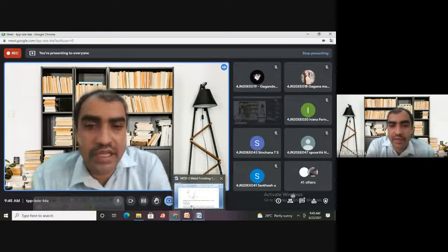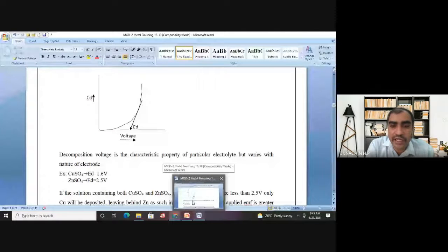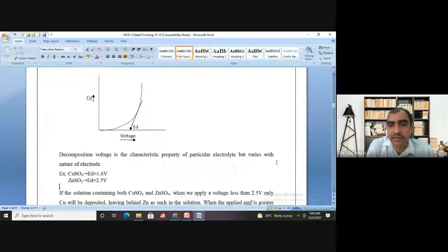So what do you mean by decomposition voltage? It is the minimum voltage you have to pass in order to do the electrolysis of an electrolyte continuously, and it is a characteristic property; different electrolytes have different decomposition voltages. And further, the decomposition voltage helps in the selective deposition of one metal from a solution which contains more than one metal salt. Is it clear?